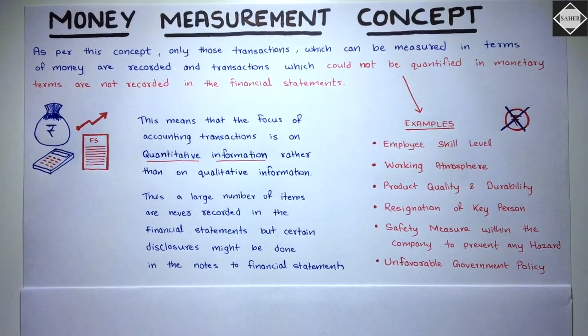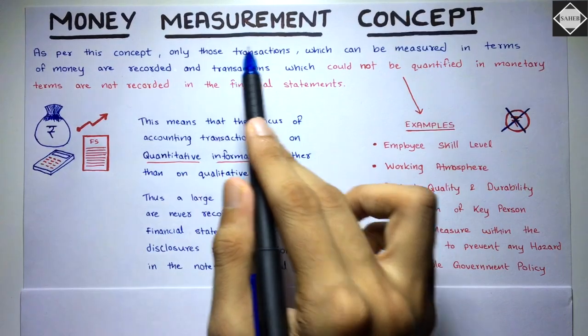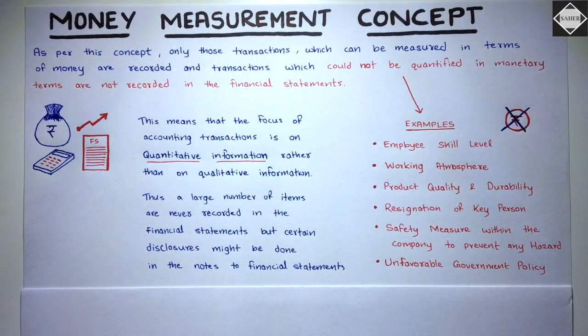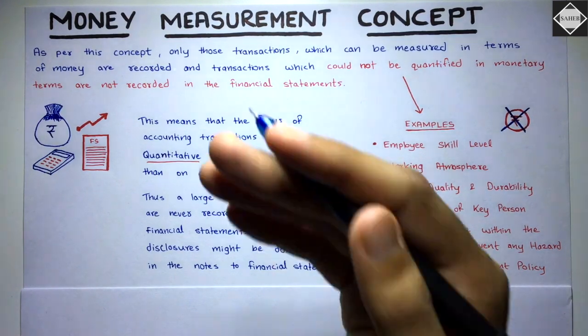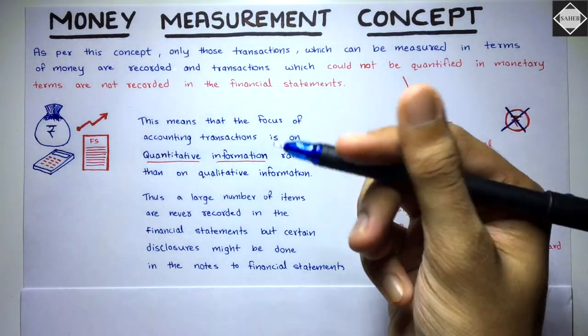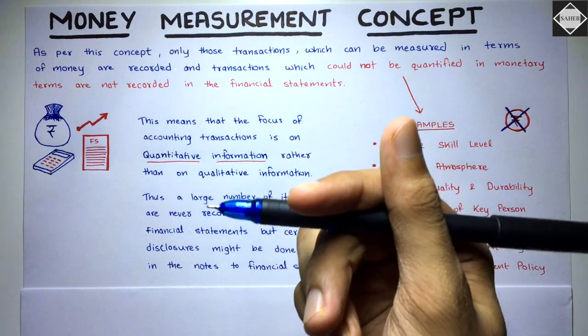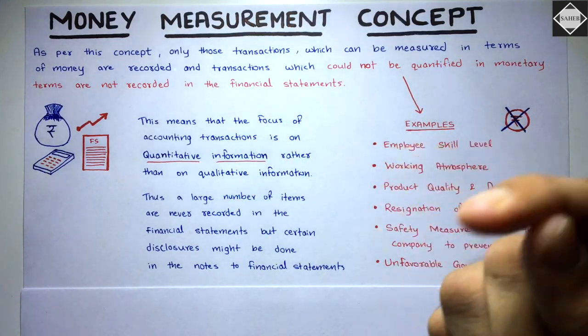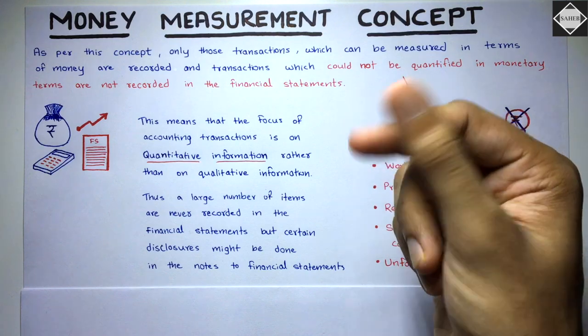Today in this video we are going to talk about the money measurement concept that we have in accounting, which is really simple. So I'm not going to take much of your time, let's just directly understand this. What this concept says is that whatever transactions or events you want to record in accounting, those have to be measurable in monetary terms, in terms of dollars, rupees, pounds, reals, or whatever the currency is. It should be measurable, quantifiable in monetary terms.